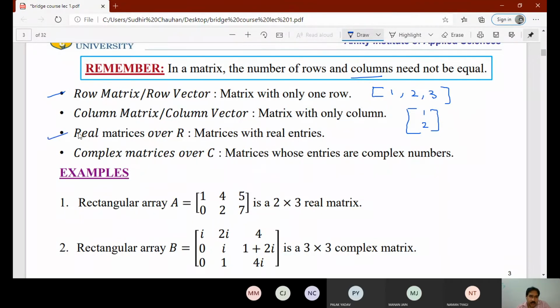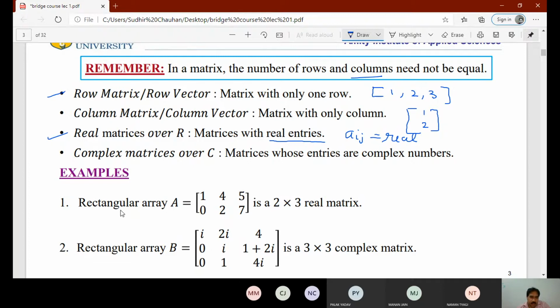Now a matrix can also be defined over real numbers R, and those matrices are called real matrices, where all the entries Aij are real. Then we have complex matrices: matrices whose entries are complex numbers are called complex matrices.